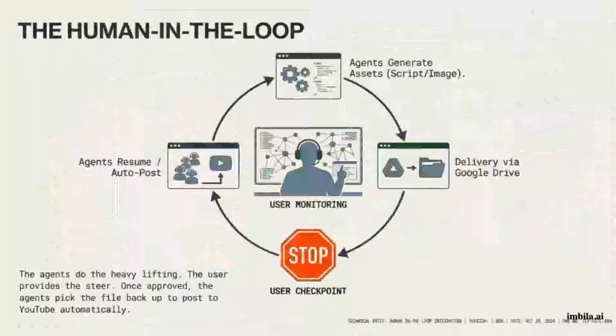Critically, this is not fully autonomous. It is a human-in-the-loop system. The agents perform the heavy lifting of generation, but the cycle pauses for a user checkpoint. The user acts as the monitor, providing approval or edit requests before the agents resume to auto-post the content.